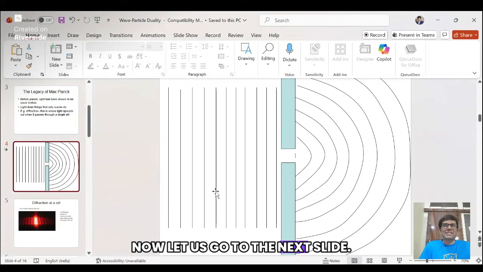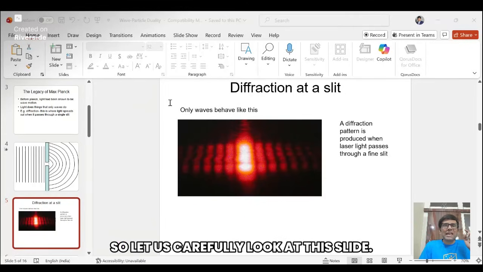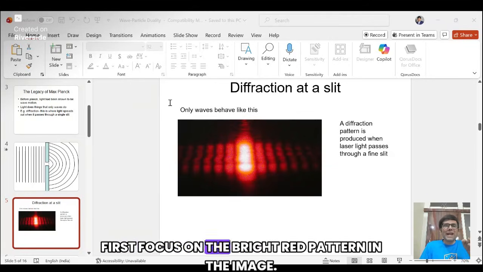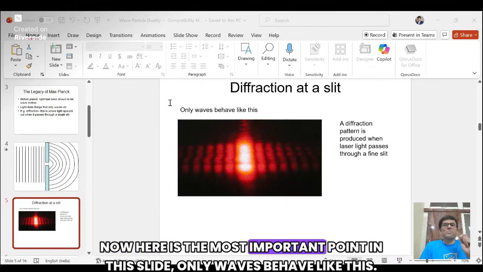Now, let us go to the next slide. Let us carefully look at this slide. What you are seeing is called diffraction at a slit. First, focus on the bright red pattern in the image. This pattern is produced when laser light passes through a very narrow slit. Now, here is the most important point in this slide: only waves behave like this.